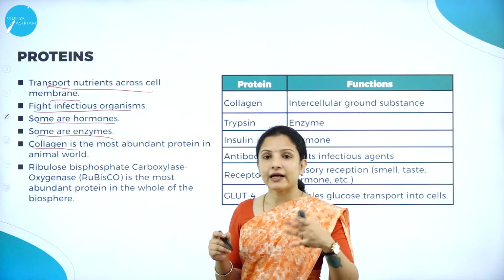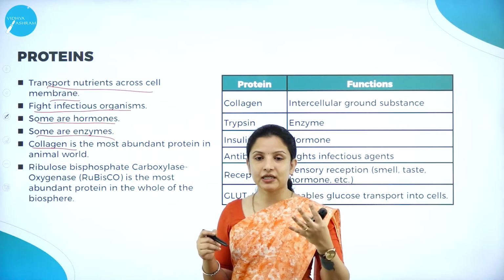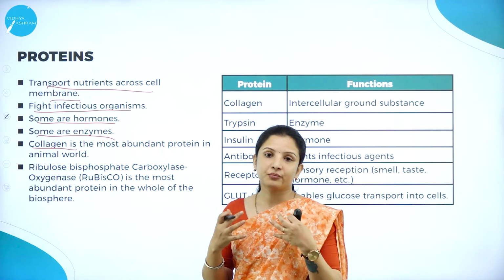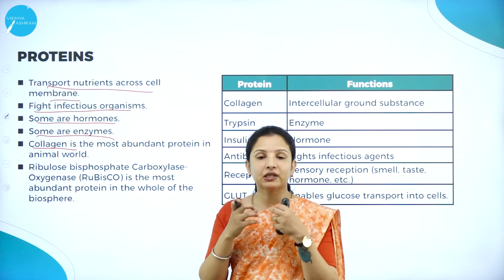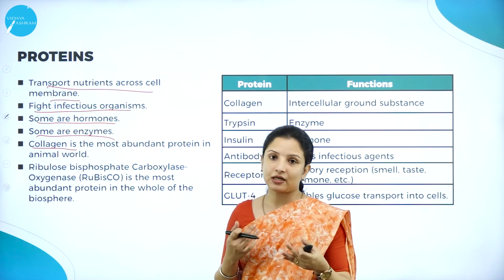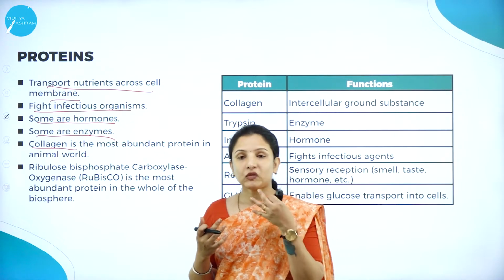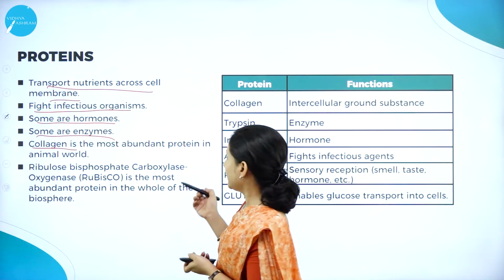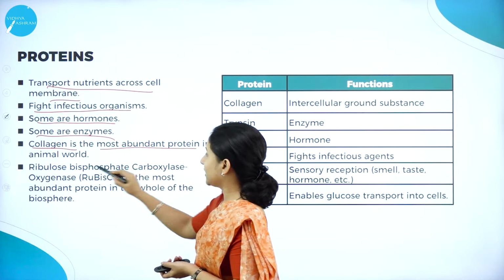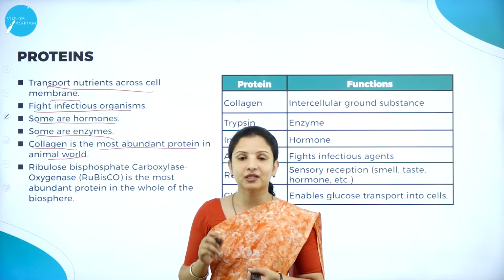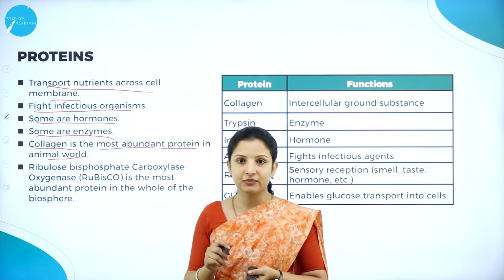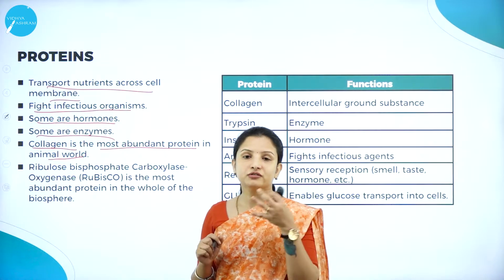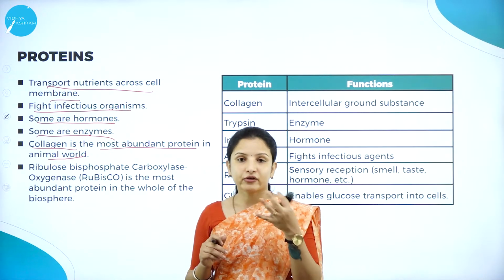So as the age of the individual increases, as we age until we reach old age, the collagen content in the body completely reduces. Therefore, the wrinkles start to develop. To maintain the youthfulness of the skin, collagen actually helps, and it is the most abundant protein in the animal world. So which is the most abundant protein present in animals? It is collagen.